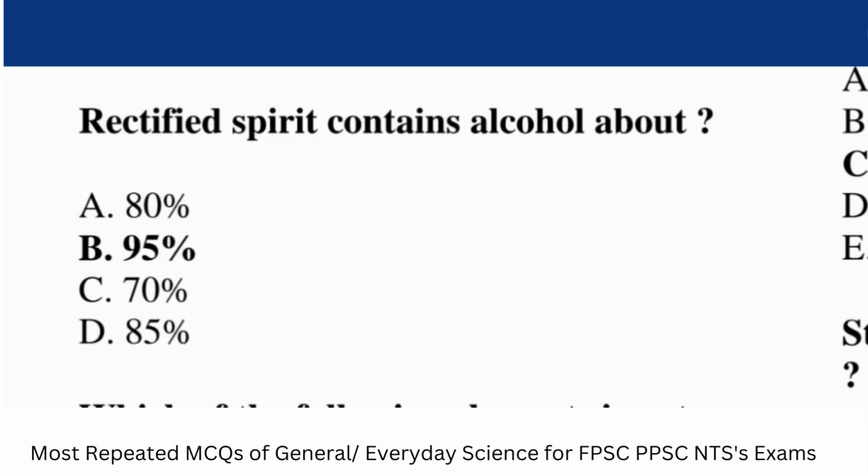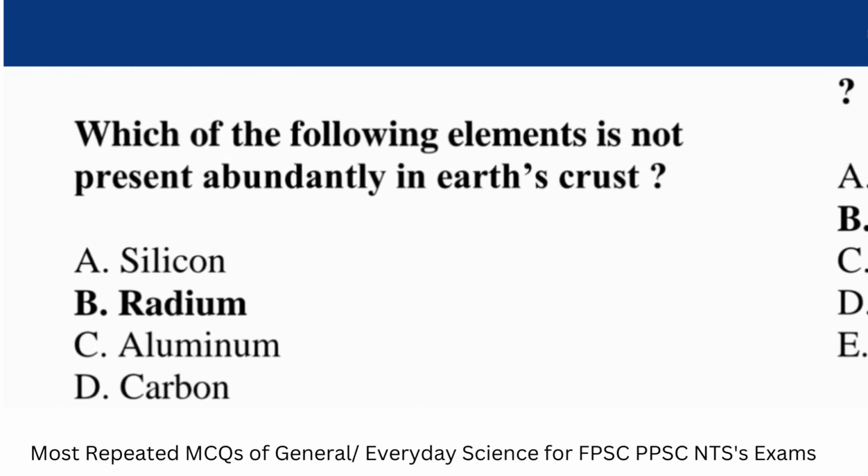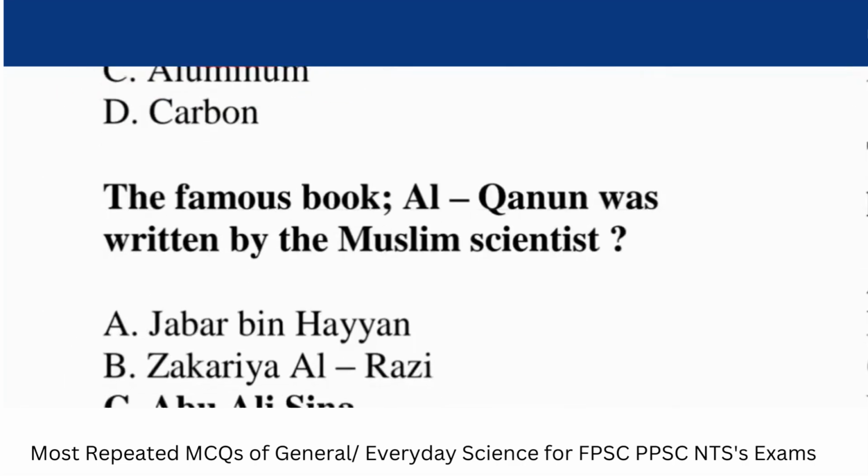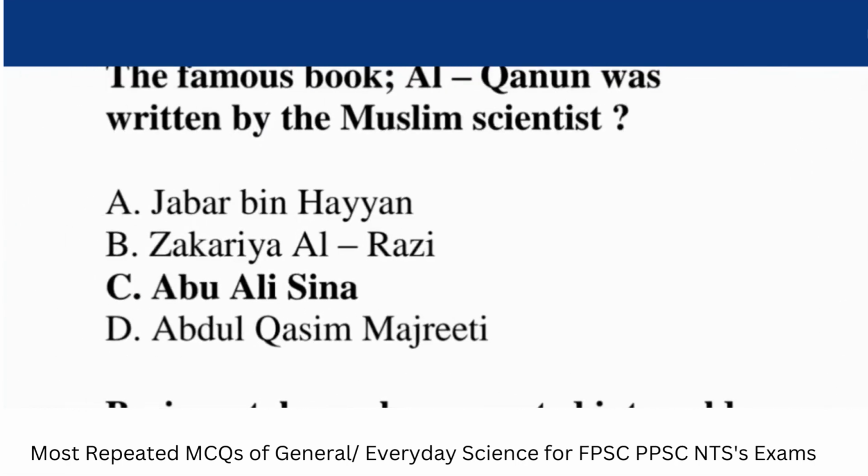Rectified spirit contains alcohol about. Answer. 95%. Question. Which of the following elements is not present abundantly in Earth's crust? Answer. Radium. Question. The famous book Al-Qanun was written by the Muslim scientist. Answer. Abu Ali Sina.